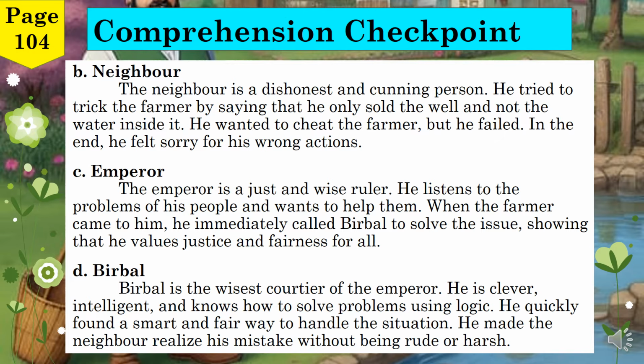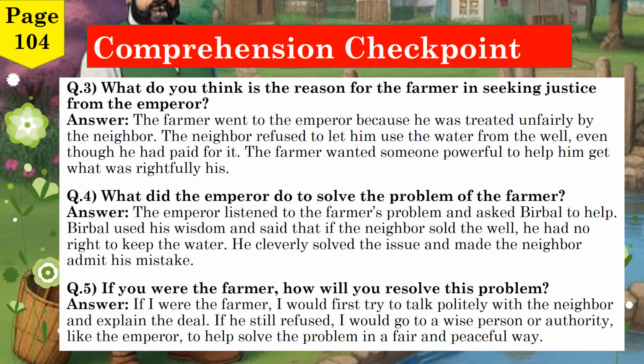Birbal is the wisest courtier of the emperor. He is clever, intelligent, and knows how to solve problems using logic. He quickly found a smart way to handle the situation. He made the neighbor realize his mistake without being rude or harsh. Let's now continue. Question 3.